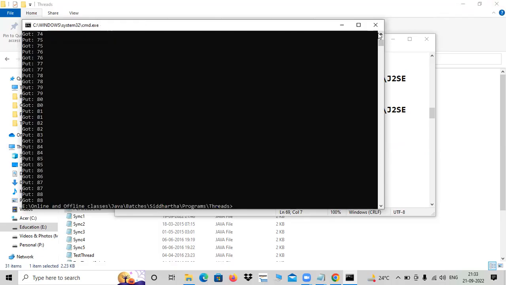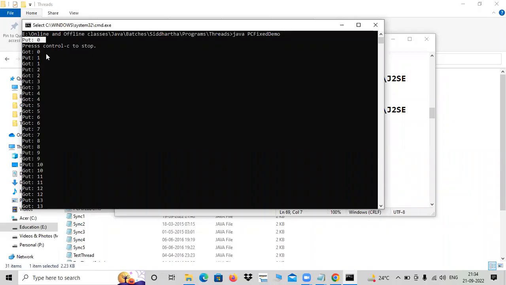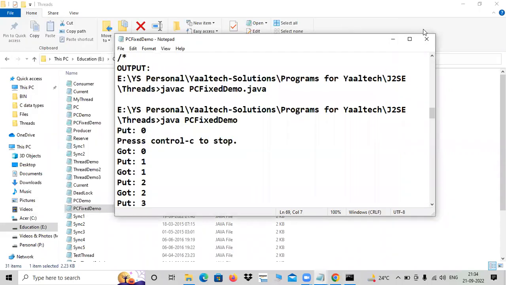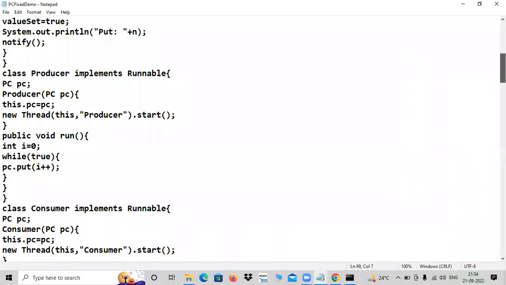Right, I stopped immediately, so please check the parallel, simultaneous producer and consumer actions. You can observe it here also. 4455 6677 8899, got it, 00. The producer produced a product, and immediately the consumer rushed and grabbed it. The producer produced a second product, the consumer got that. The producer produced the second one, the consumer got that. See, that is good business, right? Same story.